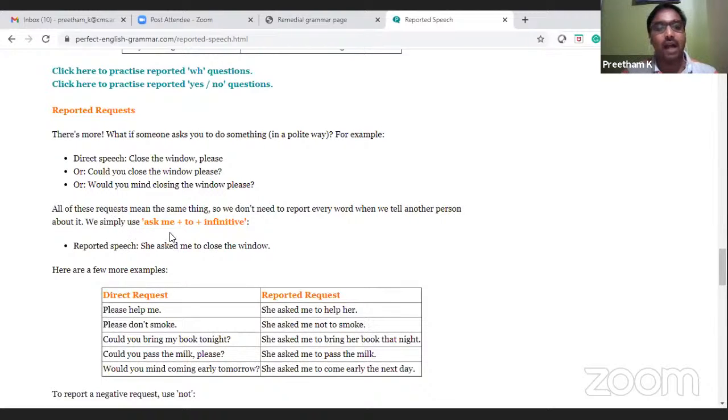We simply use ask him to infinitive. What do you mean by infinitive? Infinitive refers to the base form of the verb. She asked me to close the window. Okay, to close is the base form. Closing, closed are all other forms.